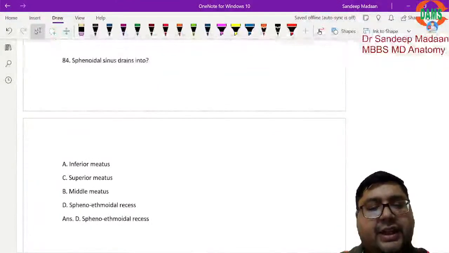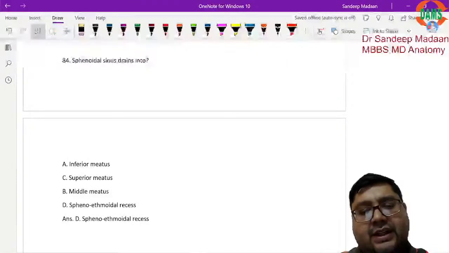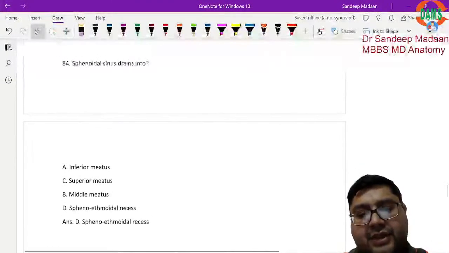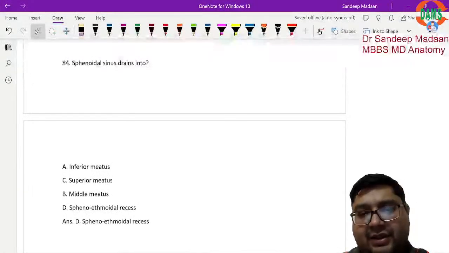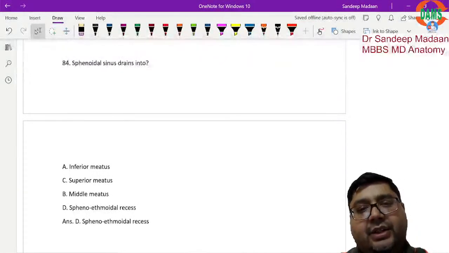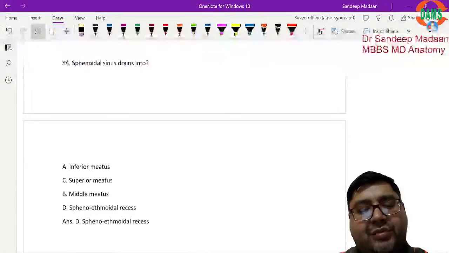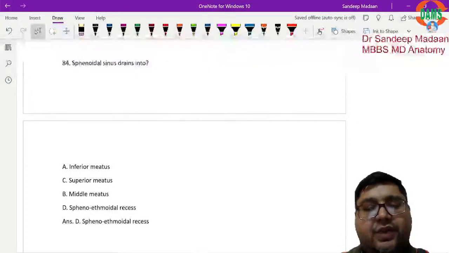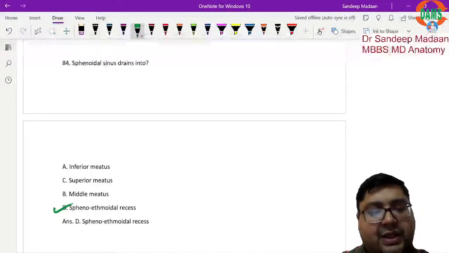Now sphenoidal sinus we have just now seen. We have discussed all the sinuses. We have seen the meatus part, right? Let us revise. In the inferior meatus, who was there? The nasolacrimal duct was there. In the middle meatus, who was there? Frontal, anterior ethmoidal and maxillary. Along with that, middle ethmoidal also. Where was the posterior ethmoidal? Above, in the superior meatus. Even above that, in the sphenoethmoid recess, you have the sphenoidal sinus draining. So the answer will be D.